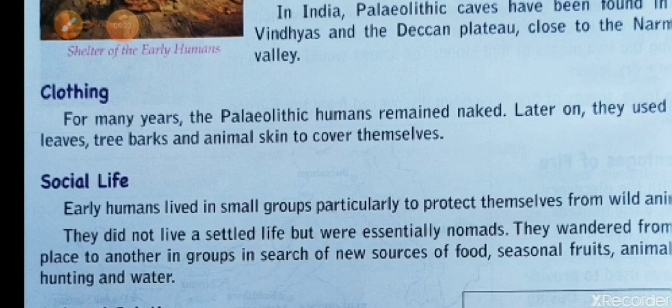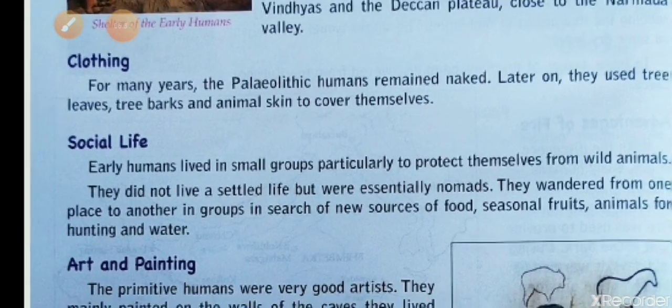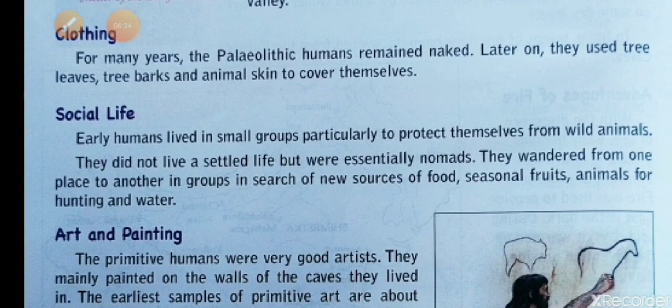Then we will learn about the social life. They lived in small groups. Why? To protect themselves from wild animals. They did not live a settled life, because after finishing food they had to find new food and water. So we call them nomads. They wandered from one place to another in groups in search of food, water and animals.